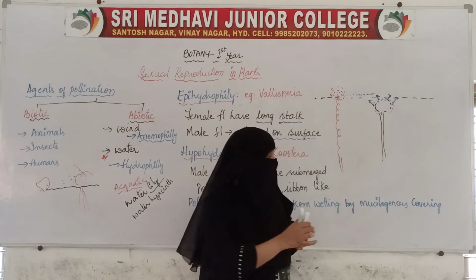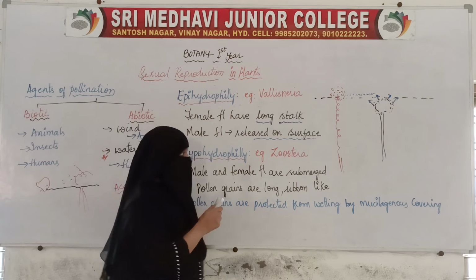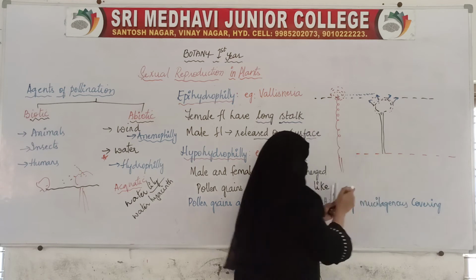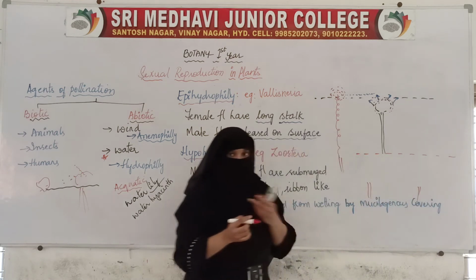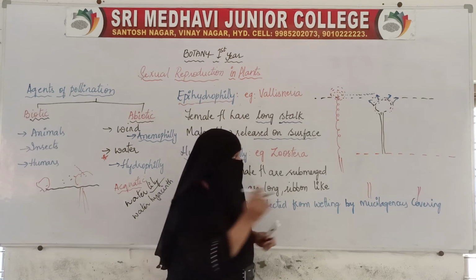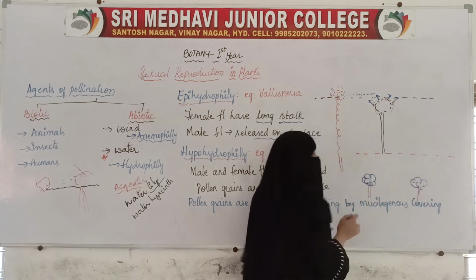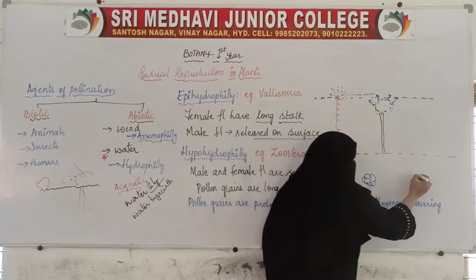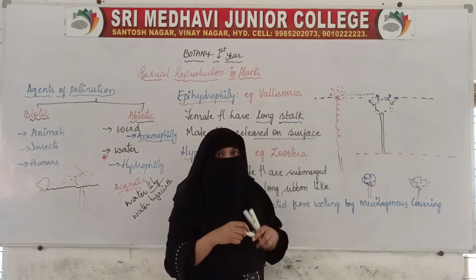But in the case of hypohydrophily, both the flowers, for example, this is the surface of the water. Here is the male plant, here is the female plant. Here are the female flowers, here are the male flowers. Now these male flowers will have pollen grains on them.